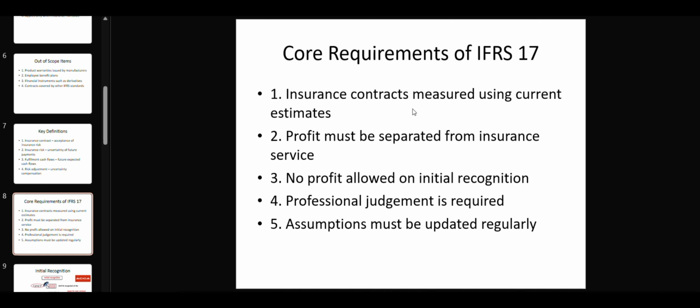Next, we have the core requirements of IFRS 17. Insurance contracts must be measured using current estimates, not old assumptions. Profit must be separated from the insurance service, which means no profit is allowed at the initial recognition. Professional judgment is required, especially when estimating future claims and expenses, and assumptions must be reviewed on a regular basis.